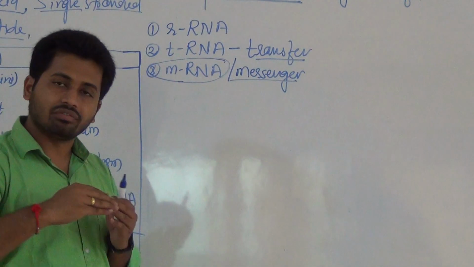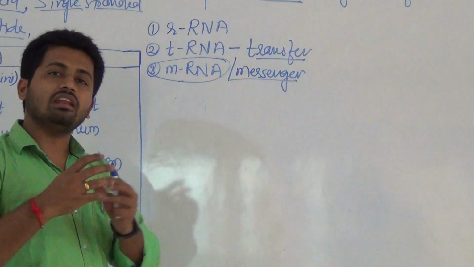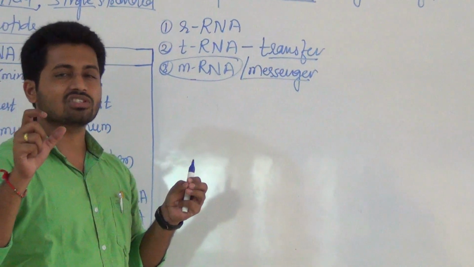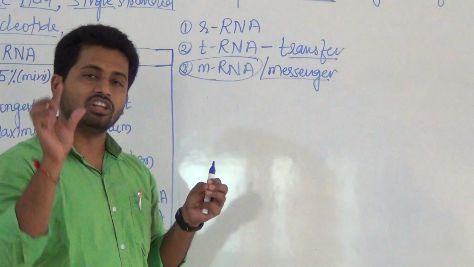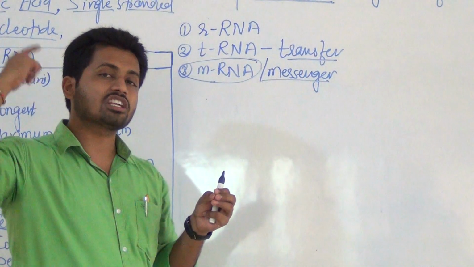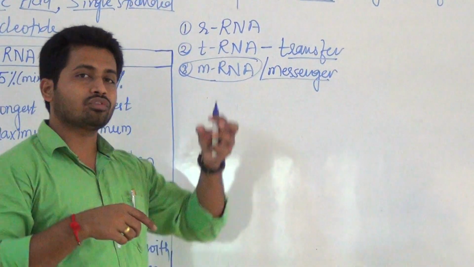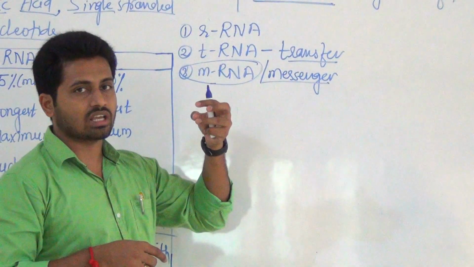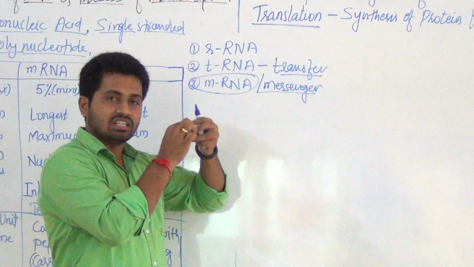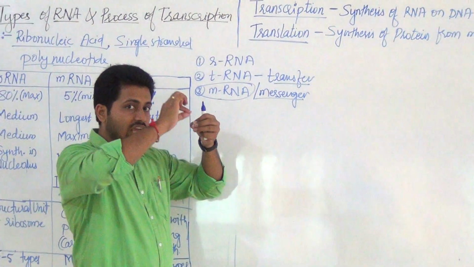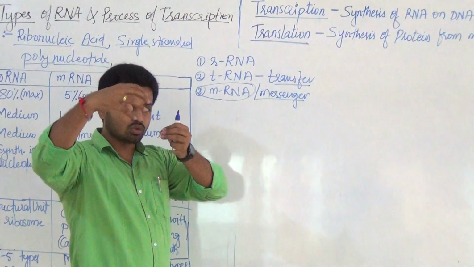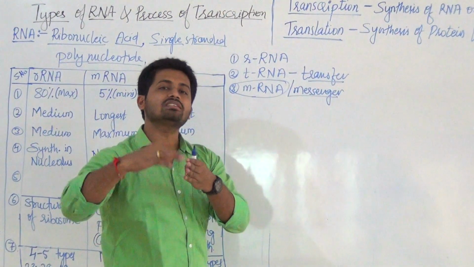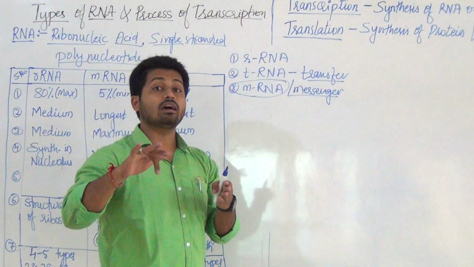After formation, mRNA from the nucleus comes into the cytoplasm. mRNA synthesis takes place on DNA, meaning DNA is present in the nucleus, and protein synthesis takes place in the cytoplasm. So inside the nucleus, DNA produces RNA, and that RNA enters the cytoplasm through the nuclear pore, and in the cytoplasm at the ribosomal site protein synthesis takes place. That we call translation.